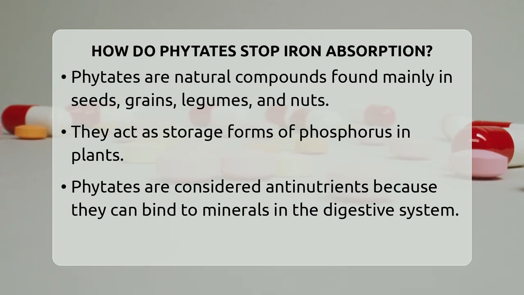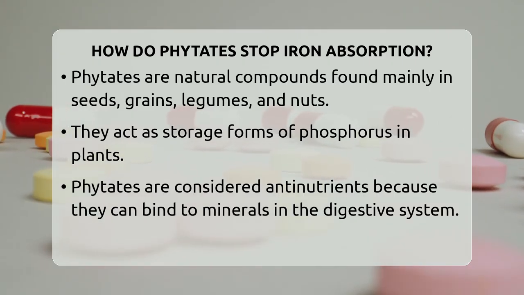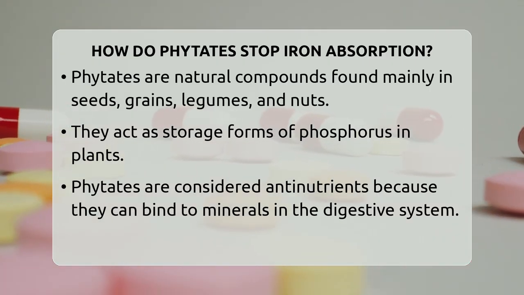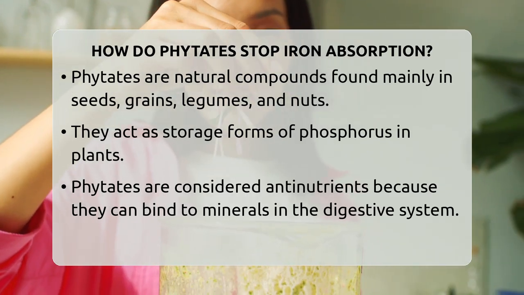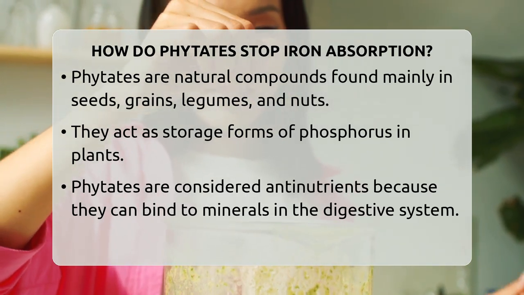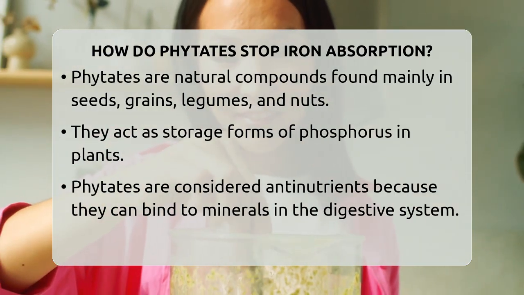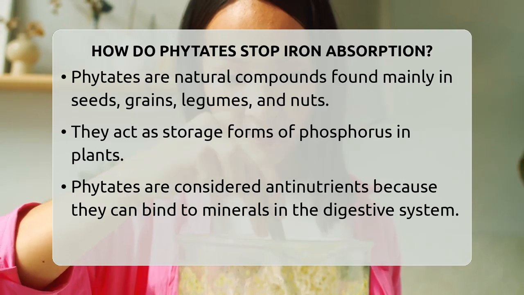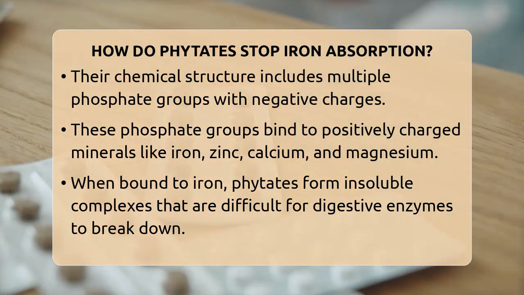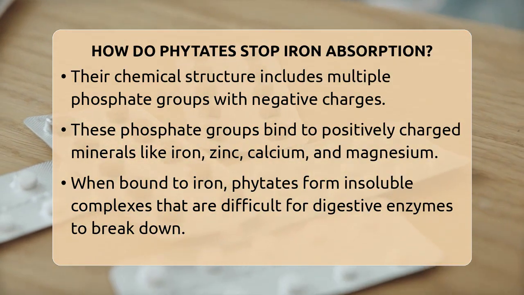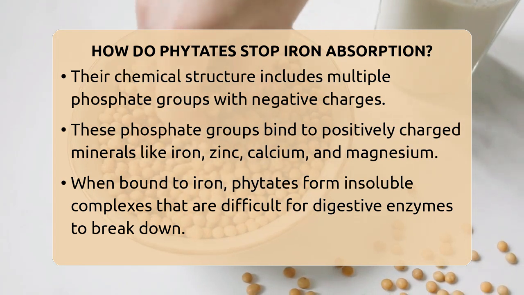the underlying mechanisms. Phytates, also known as phytic acid, are naturally occurring substances found predominantly in seeds, grains, legumes, and nuts. They serve as a storage of phosphorus for plants and are considered anti-nutrients because they can bind to minerals in the gastrointestinal tract. When you consume foods rich in phytates, these compounds can interact with minerals such as iron, zinc, calcium, and magnesium. The key to understanding their effect lies in their chemical structure.